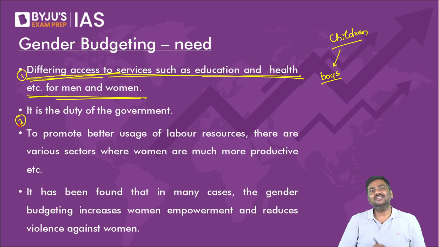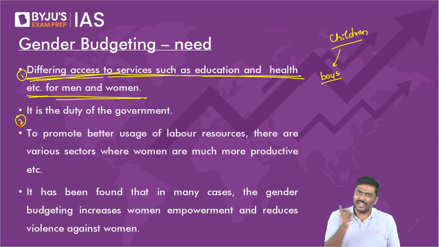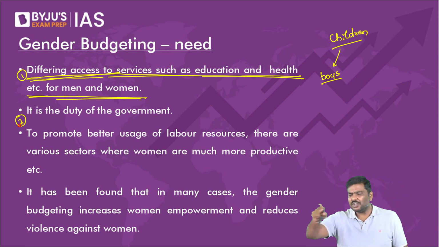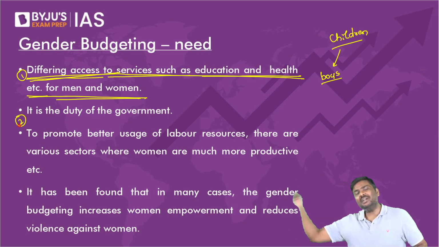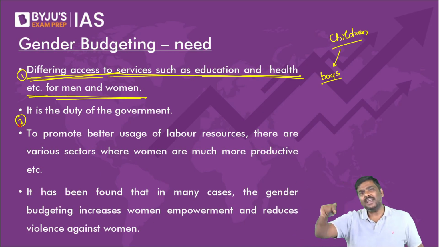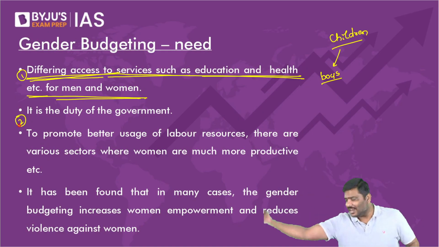Second point, it is the duty of the government to ensure everybody gets access to nutrition. Everybody should be given access to employment opportunities. Everybody should get access to skilling in India.